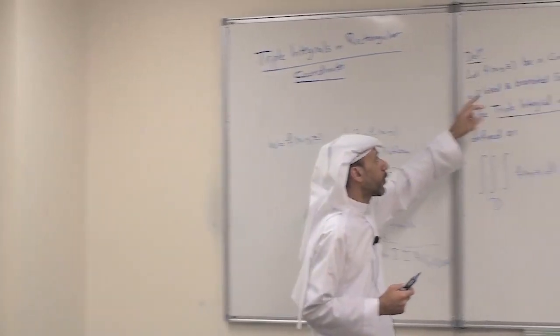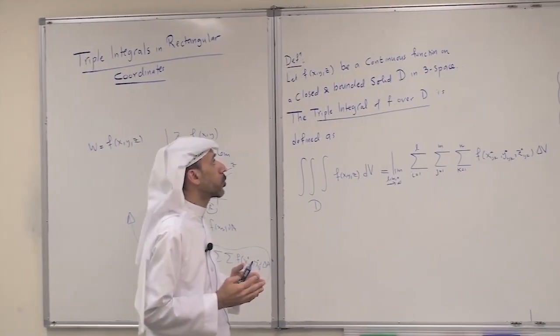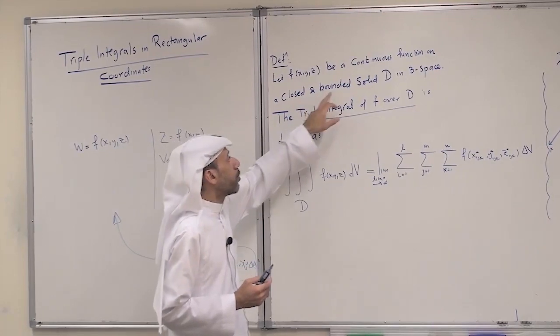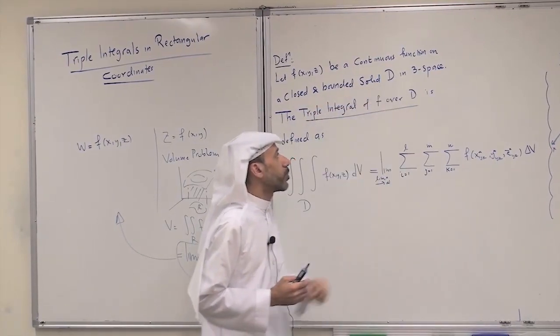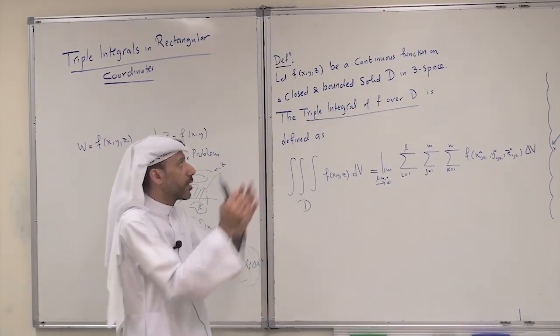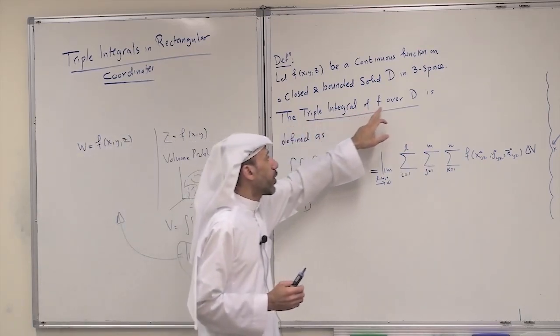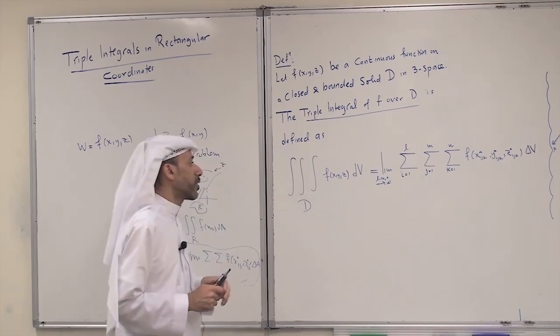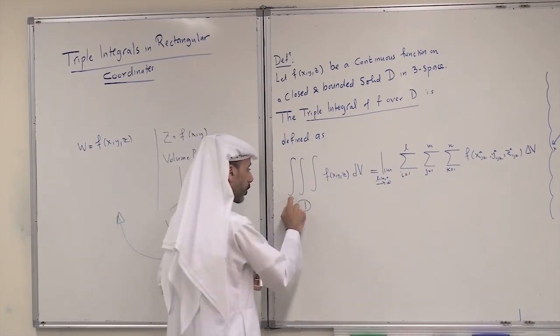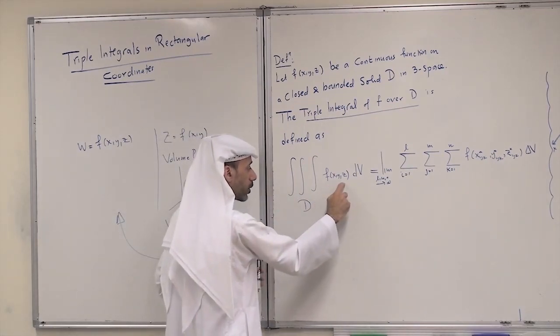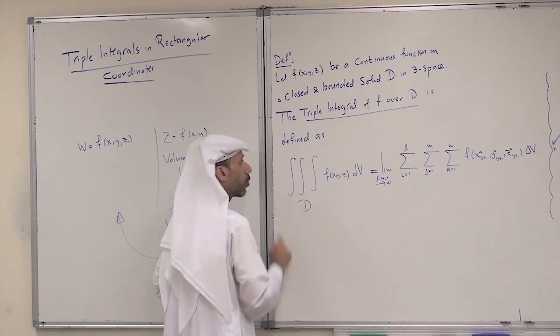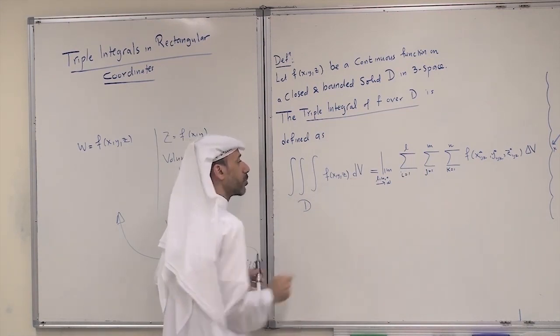So the definition of the triple integral is given as follows. Let f of x, y, z be a continuous function on a closed and bounded solid D in 3-space. The triple integral of f over D is defined as follows. We have the triple integral of the function over the solid D, dV.